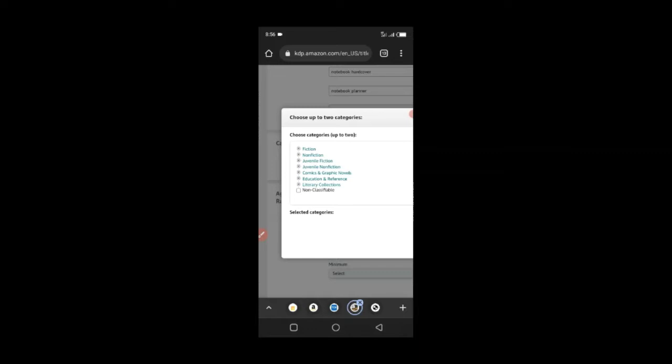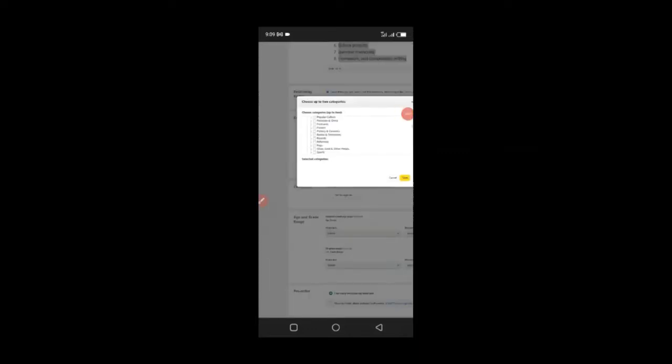So I'm going to go here and just select 2 categories. Okay, you also have to make sure that you just choose categories that are actually related to the topic that you're writing. But for the purpose of this masterclass, we're just going to choose something like reference, and we can choose something like records. So for this particular category, you can only choose 2, and then later you can add others.